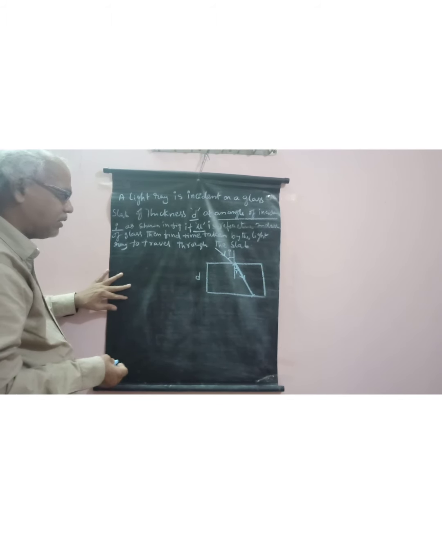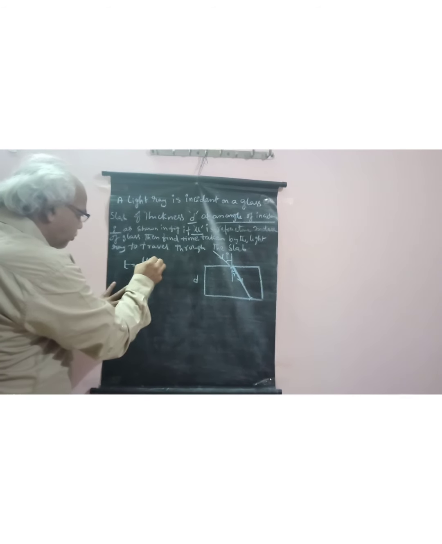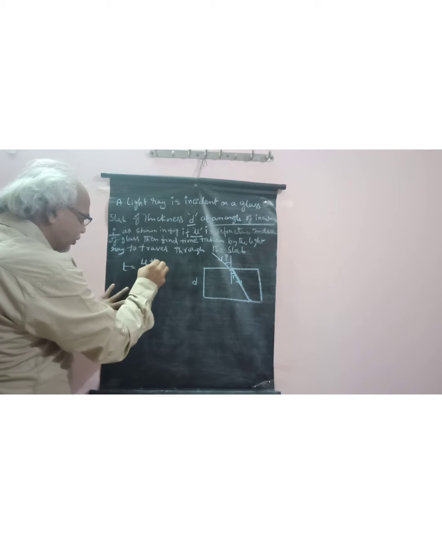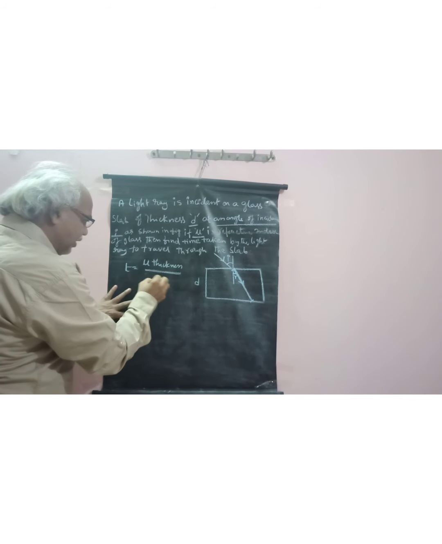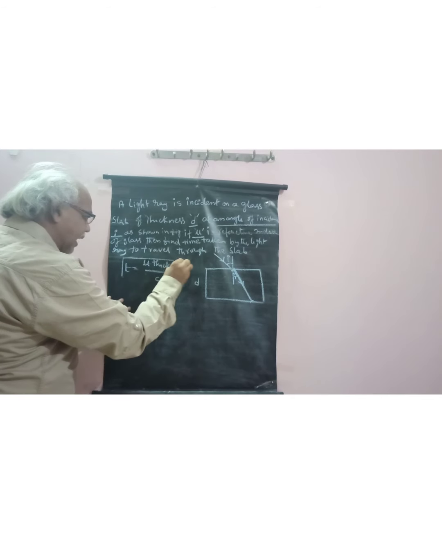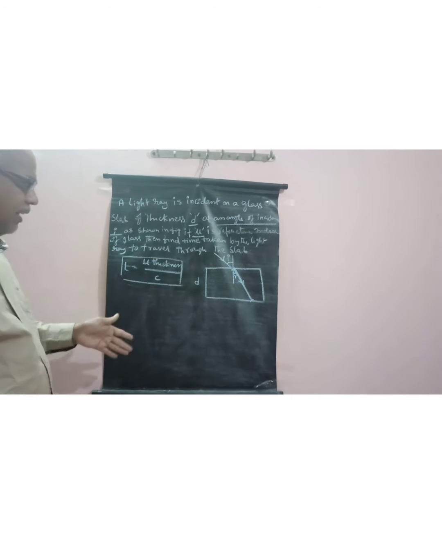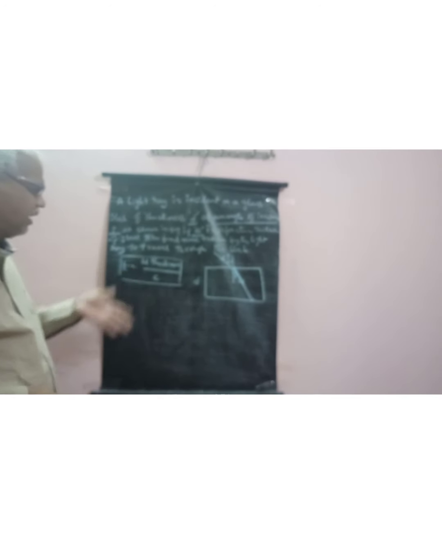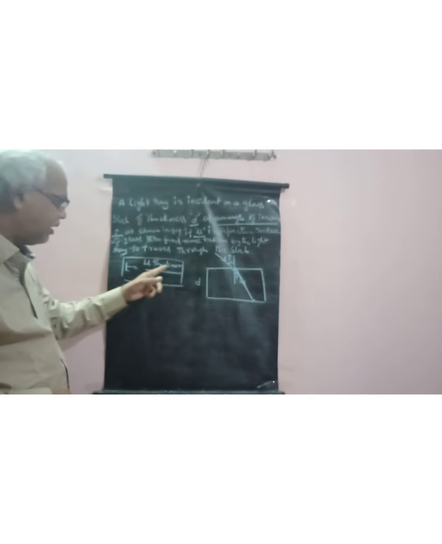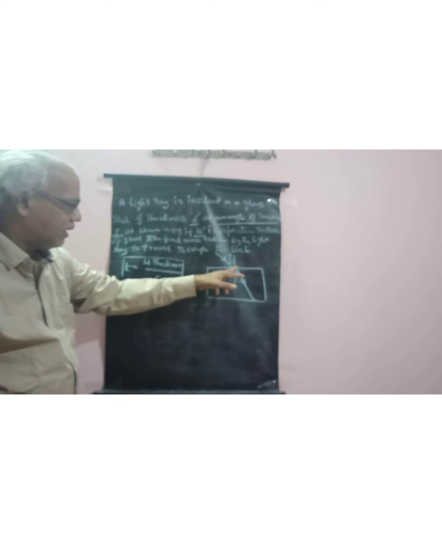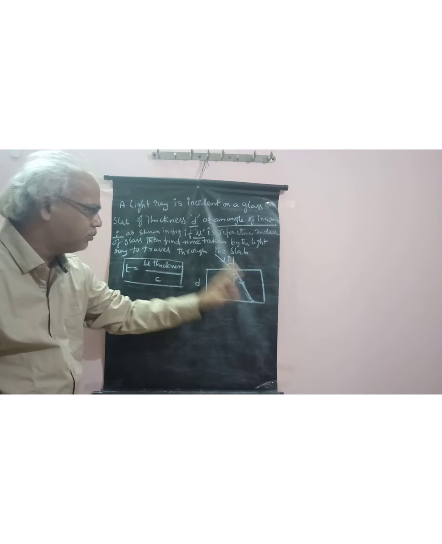That formula is t is equal to mu into thickness by c. It is the time taken by the light ray to cross the glass slab when light is incident normally. But here, in place of thickness, we have to find this value.